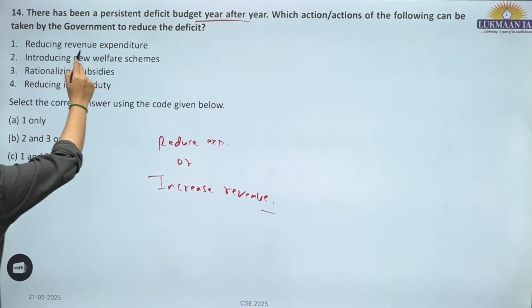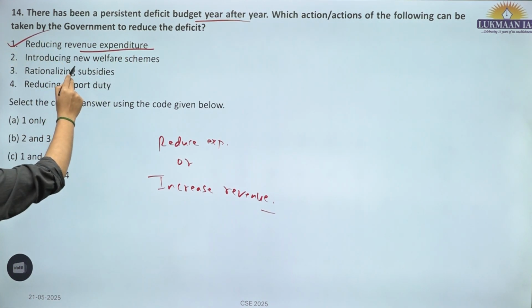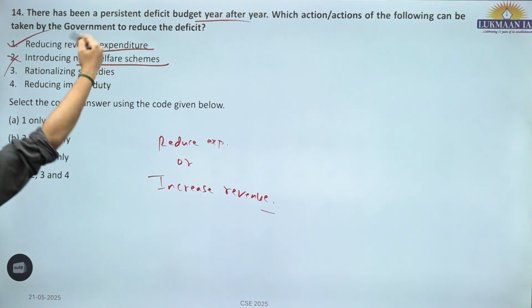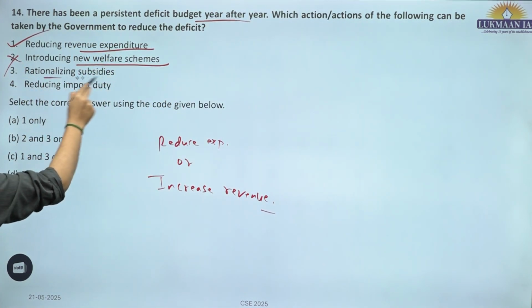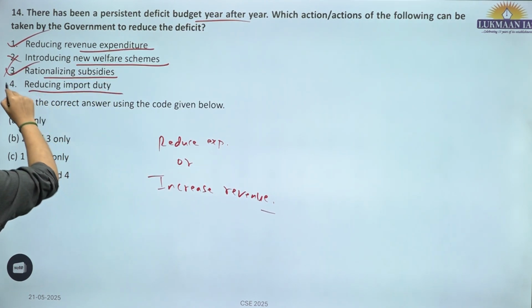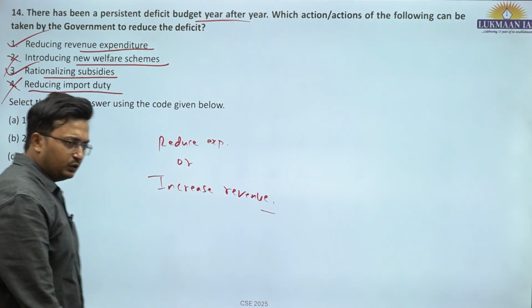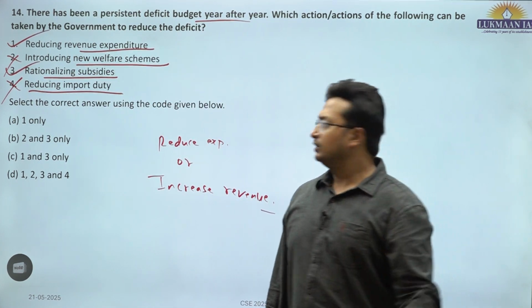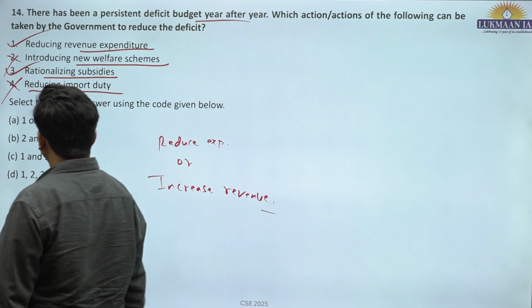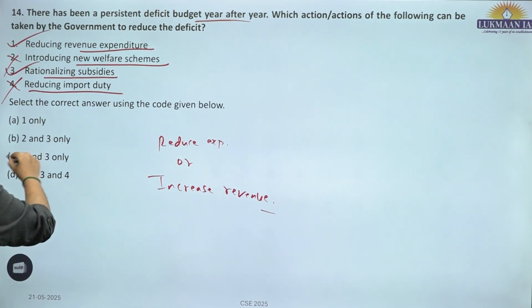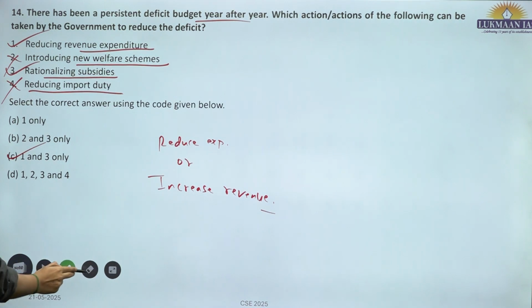So reducing revenue expenditure, this is correct. Introducing a new welfare scheme, this is increasing expenditure. It should not be a part of this. Rationalizing subsidies, again reducing expenditure, this is correct. Reducing import duty, this is again incorrect, because if import duties are reduced, then revenues are reduced rather than increased. So first and third would lead to reduction in deficit. C is the correct answer for question number 14.